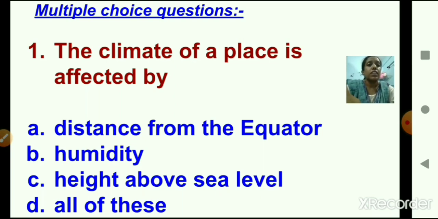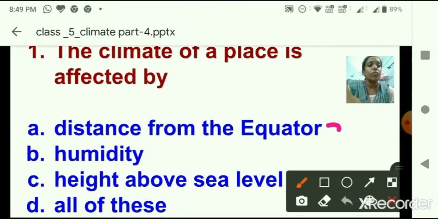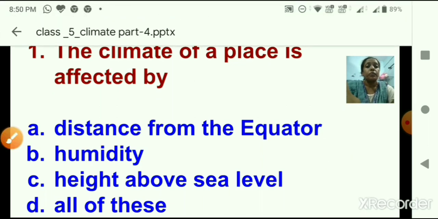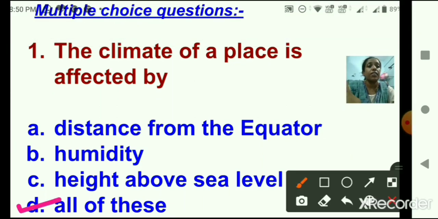Yes, the climate of a place is affected by all these factors. So option D is the correct answer. All of these. Mark it in the textbook, or else you can write it in your notebook.